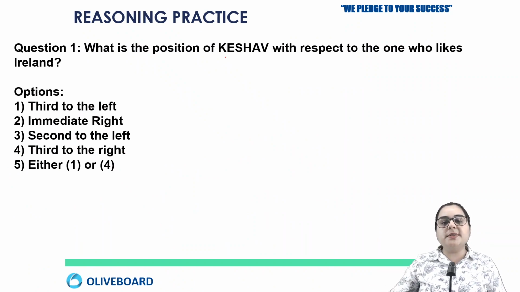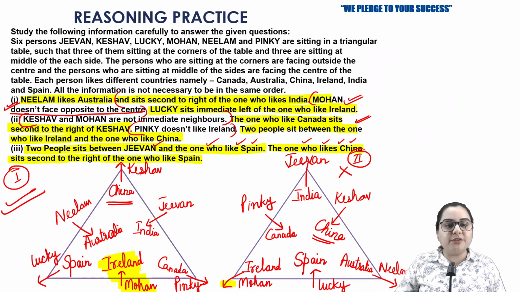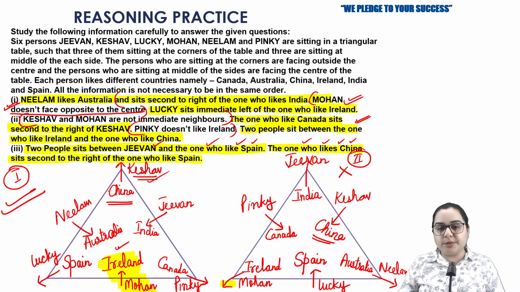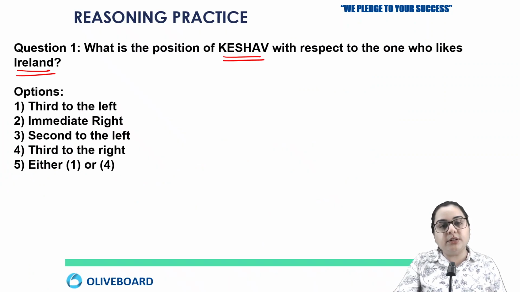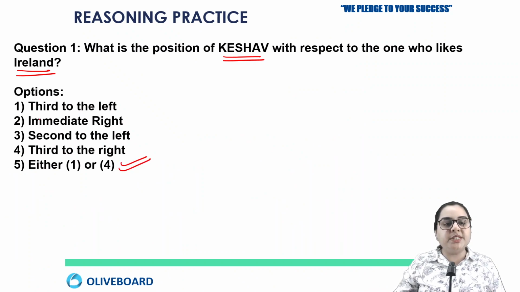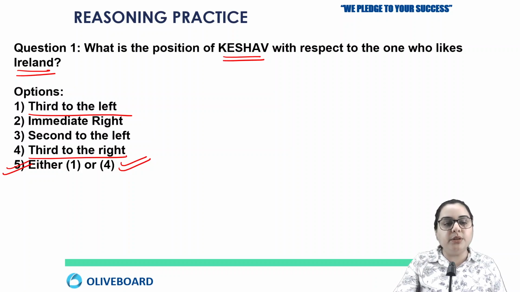Now the first is the correct answer and we are going to solve the questions according to the first one. What is the position of Keshav with respect to the one who likes Ireland? Ireland is just opposite to Keshav. So if you check left of Ireland, Keshav is on 3rd position. And if you check right side of Ireland, even then Keshav is on 3rd position. So it is 3rd to the left or 3rd to the right. The first option says 3rd to the left, the 4th one says 3rd to the right, so it will be either of the 1st and 4th option. So the answer here will be option number 5.